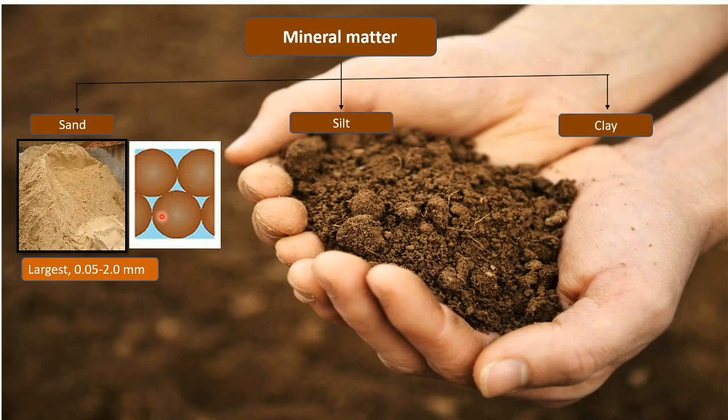You can see in the image that sand has a larger size, having pores present in it. So it has maximum porosity. Why maximum porosity? Because since the size of the particles is larger, the space you can find in between is more.